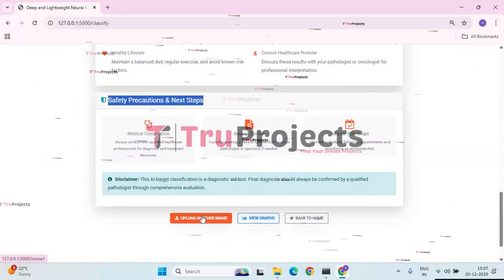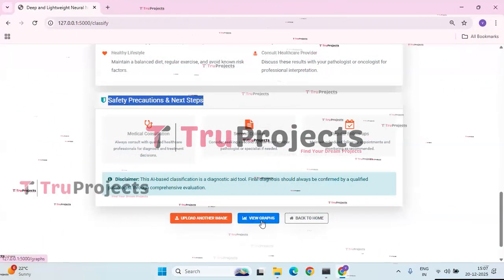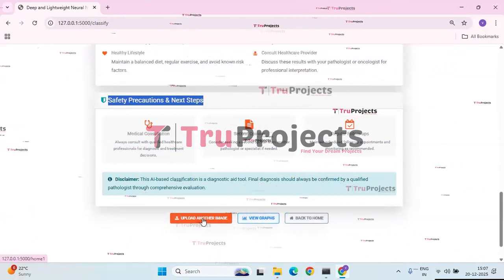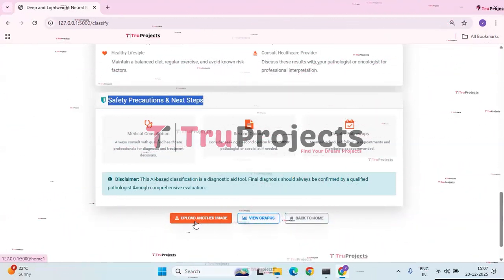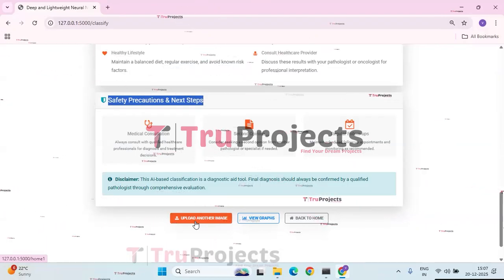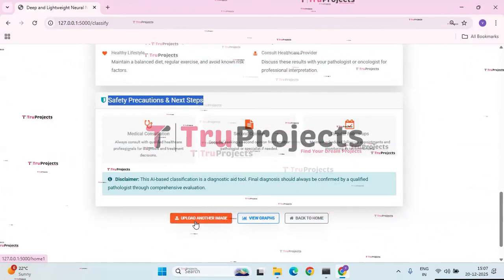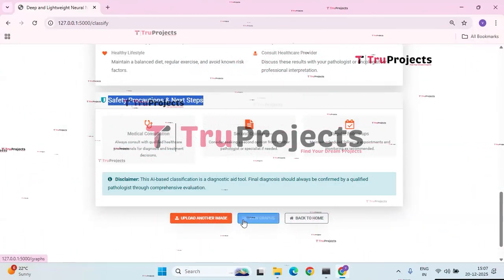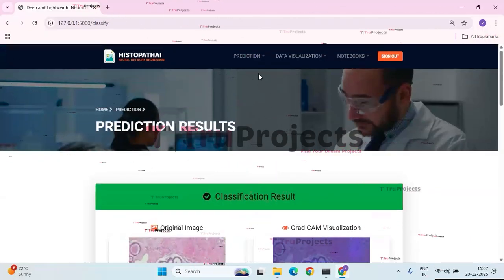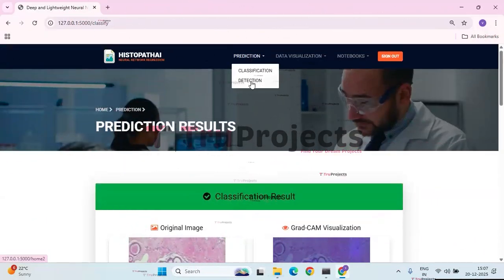We have the upload another image button, view graphs button, and back to home button. If you click on this upload another image button, again it goes to the classification where you need to upload the image and again classify the image. So as we have seen for classification, now let us check for the detection.